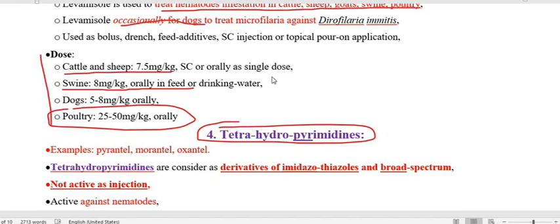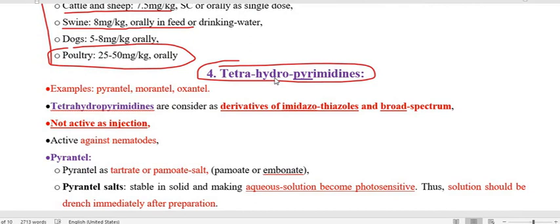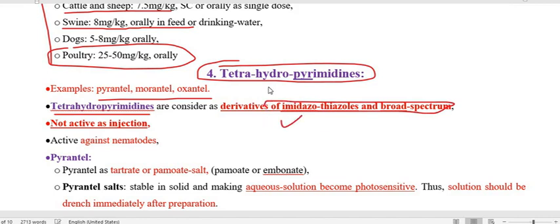Regarding tetrahydropyrimidines, the examples are pyrantel, morantel, oxantel, that we already discussed. And I already mentioned the tetrahydropyrimidine is a derivative of the previous one, the imidazothiazole, and is broad spectrum. That means their mechanism of action is quite similar to the imidazothiazole.